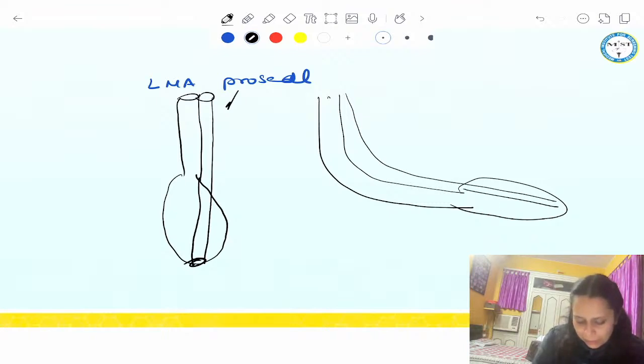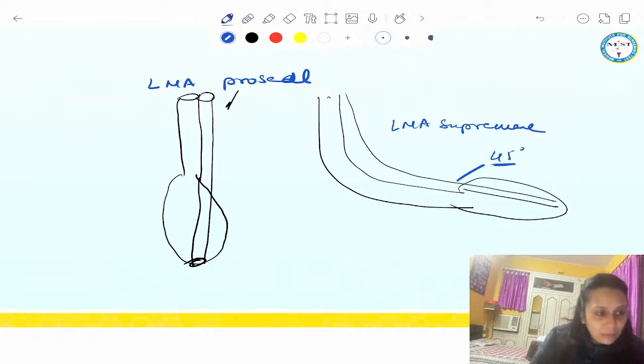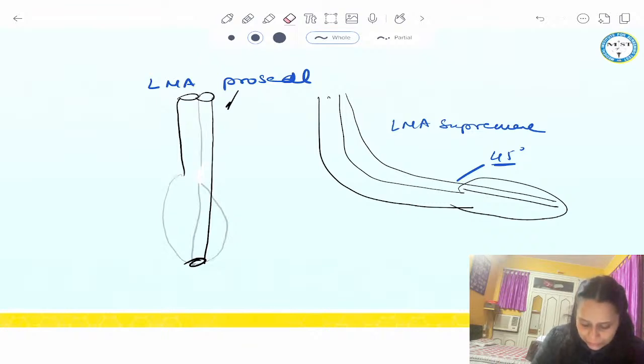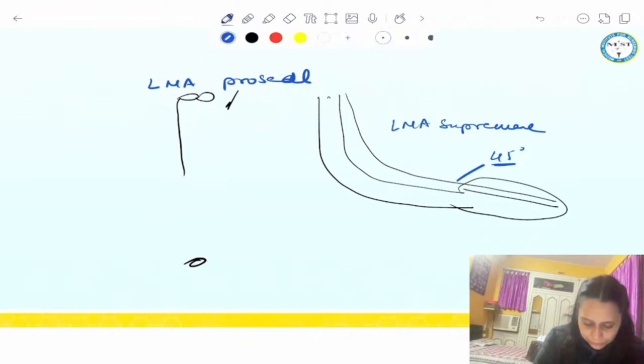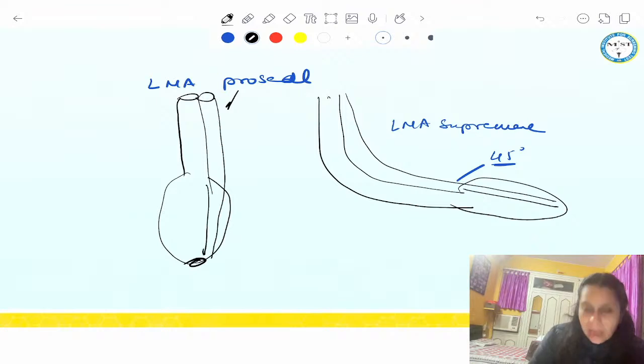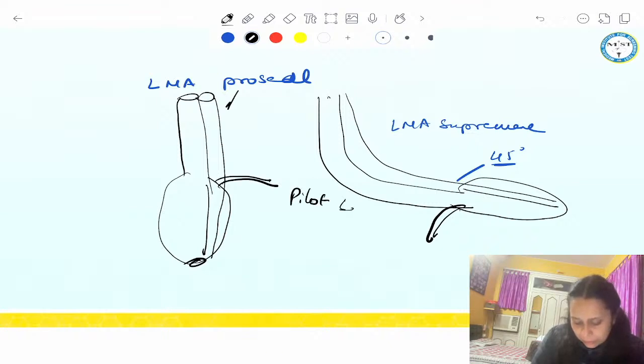Now this becomes LMA Supreme. This is LMA Supreme, which is bent at 45 degrees. Okay. I-gel is entirely different from both because these have an inflatable cuff. We have to inflate it, so we have a pilot balloon system to inflate it. So both have a pilot balloon system to inflate it, right?